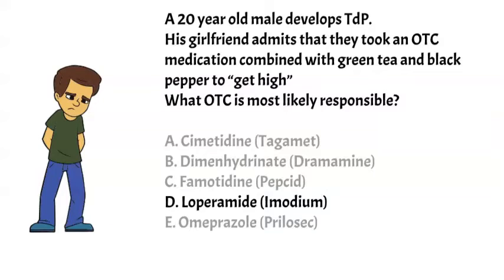High doses of loperamide can lead to increased CNS levels and hence abuse, especially if combined with P-glycoprotein inhibitors like those found in green tea and black pepper. Ventricular arrhythmia from loperamide abuse has caused several deaths.